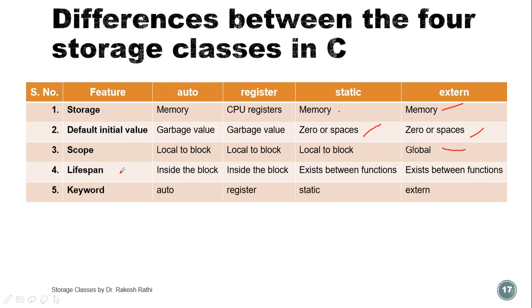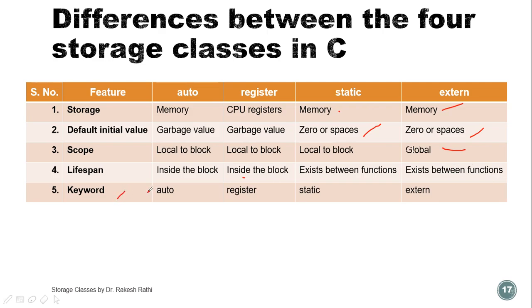Then lifespan: the value exists only inside the block in the automatic storage class, and in register also inside the block, but in static it exists between functions also. This is the main difference. And in external, it also exists between functions.